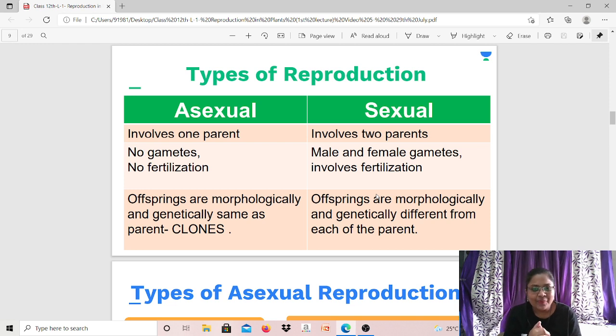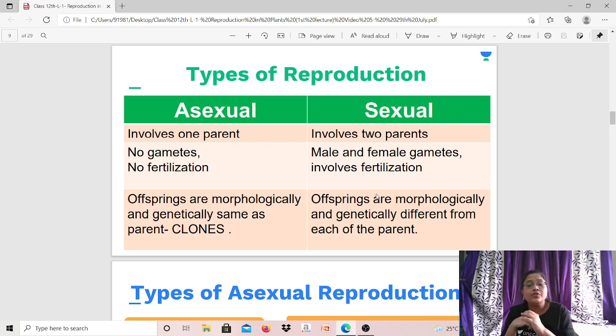Do you agree? Right? So all the 10 offsprings will be identical to each other, as well as identical to the parent, morphologically as well as genetically. Such offsprings are called clones. Always remember this. All the methods of asexual reproduction always produce clones. Correct?